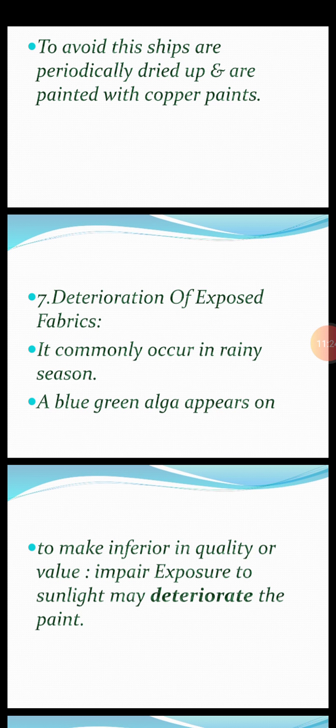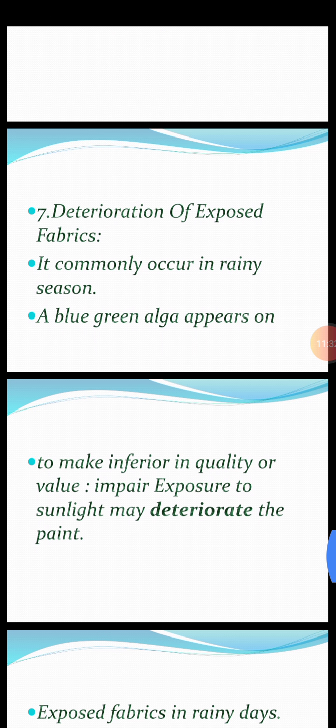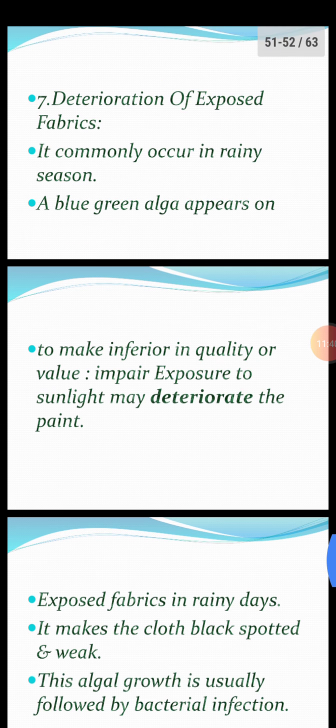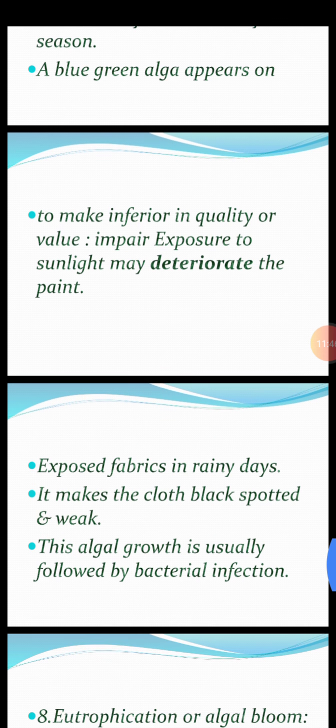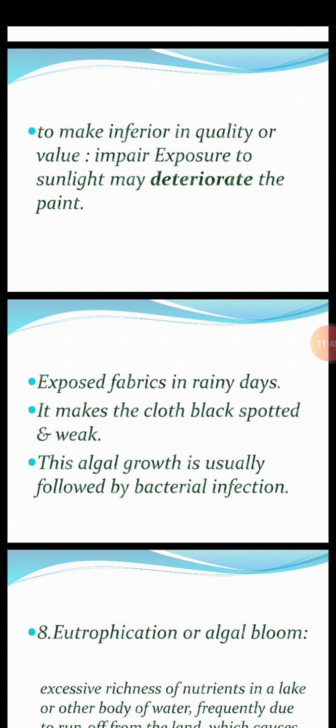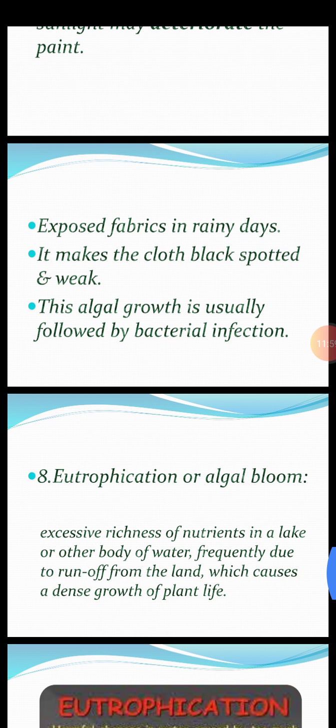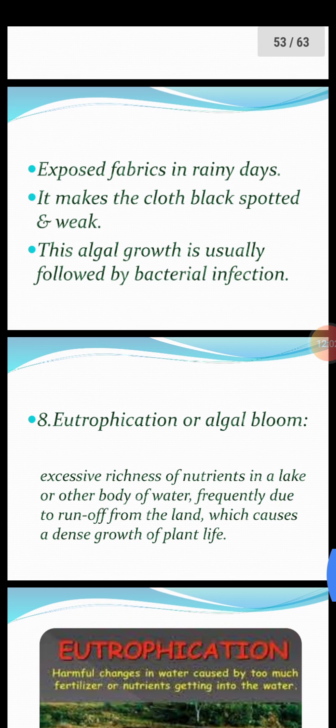Seventh point, deterioration of exposed fabrics or cloth. It commonly occurs in rainy season. A blue-green alga appears and makes the fabric inferior in quality or value. Exposure to sunlight may deteriorate or destroy the paint or cloths. Exposed fabrics or cloths in rainy days become black, spotted, and weak. Algal growth is usually followed by bacterial infection, and it totally destroys or damages the cloth.